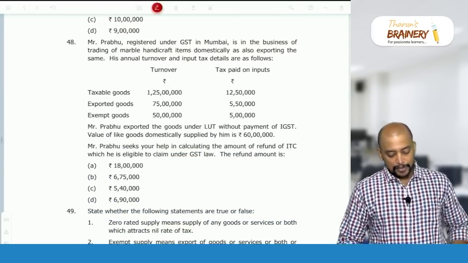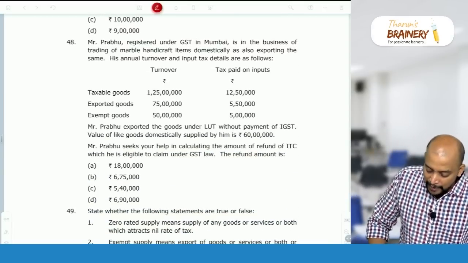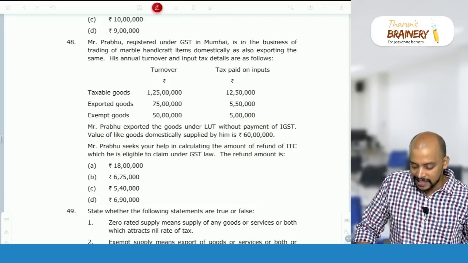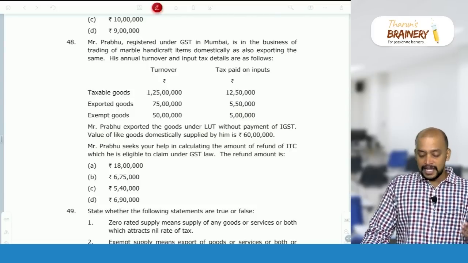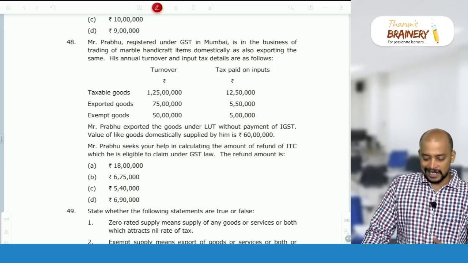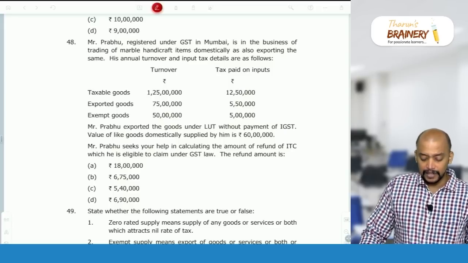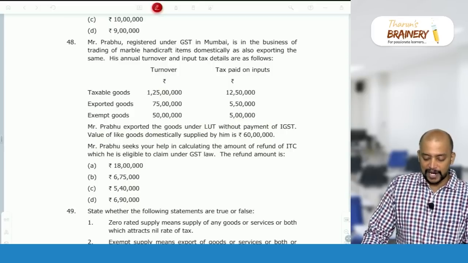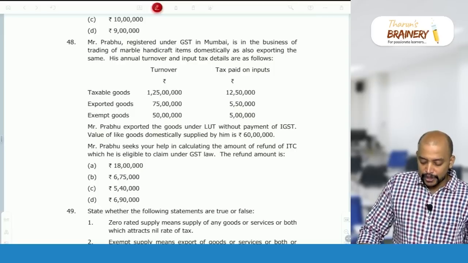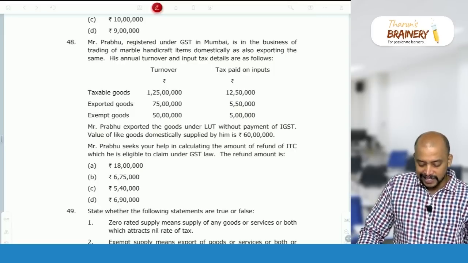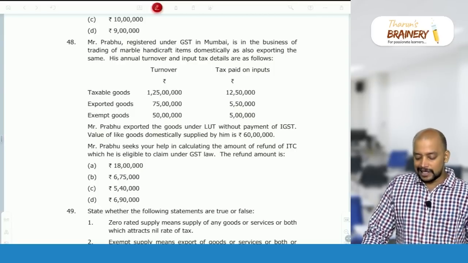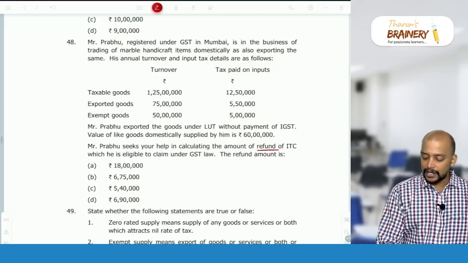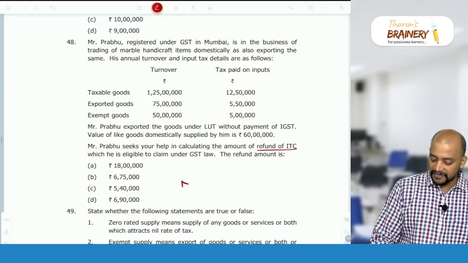48. Mr. Prabhu, registered under GST in Mumbai, is in the business of trading of marble handicraft items domestically as also exporting the same. His annual turnover and input tax details are as follows. Turnover: taxable goods, exported goods, exempted goods, and we have tax paid on inputs. Mr. Prabhu exported the goods under LUT without payment of IGST. Value of like goods domestically supplied by him is 60 lakhs. So he is asking us to calculate the refund of ITC. What will be the refund of ITC?